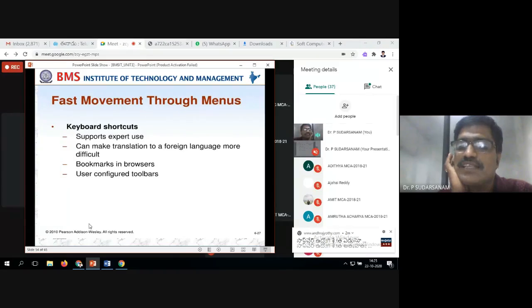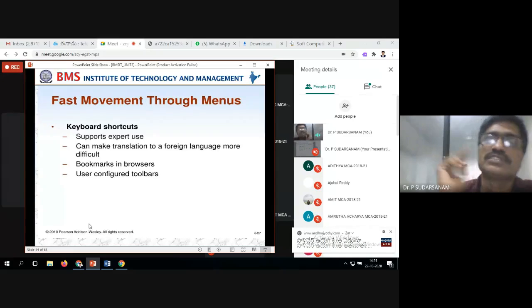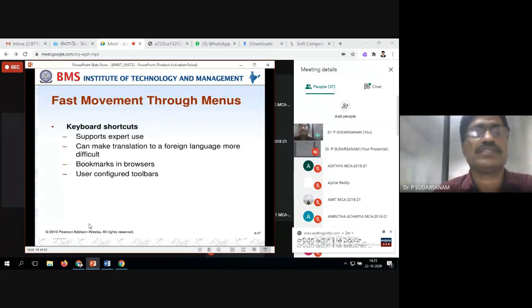Like this, even when you are selecting for your project, in some cases we can use the shortcut keys so that they can use it very fast. Support for expert use can make the translation to a foreign language more difficult.